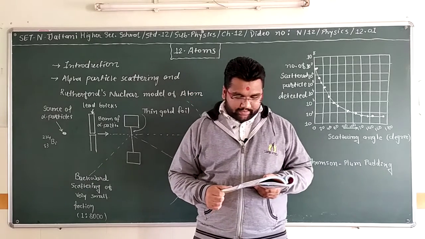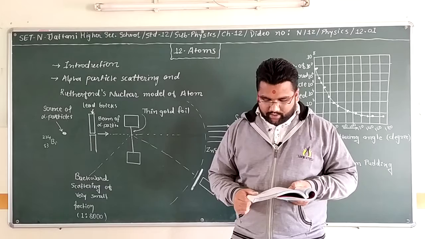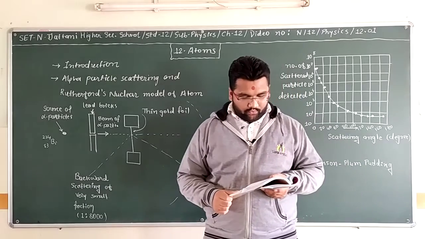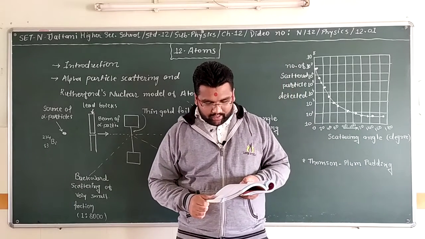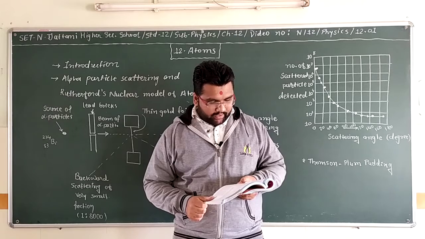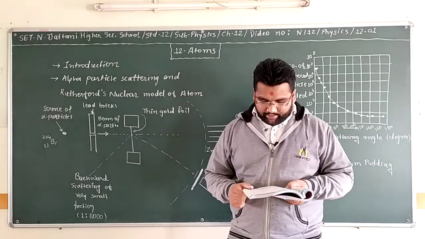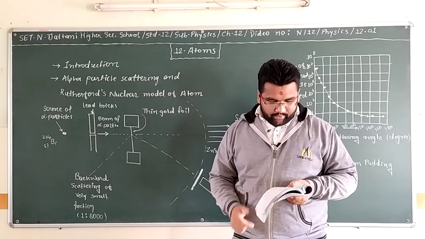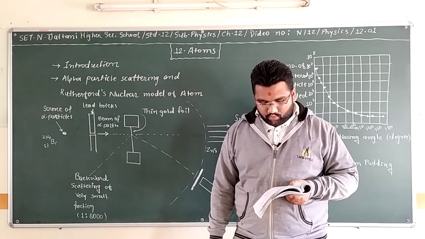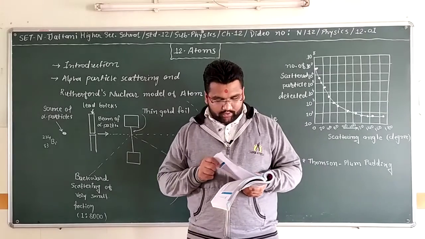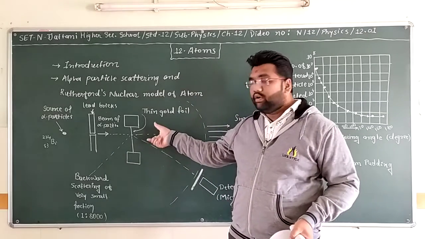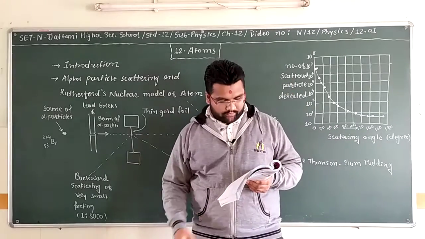It is easy to see why most alpha particles go right through a thin metal foil. However, when an alpha particle happens to come near a nucleus, the intense electric field there scatters it through a large angle. The atomic electrons, being so light, do not appreciably affect the alpha particle.